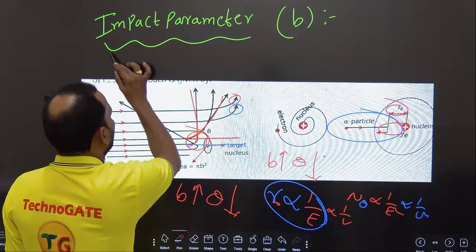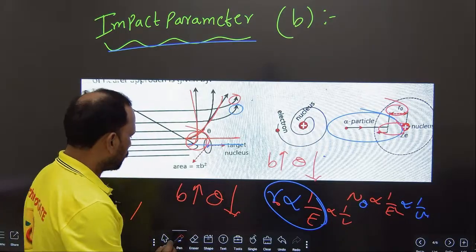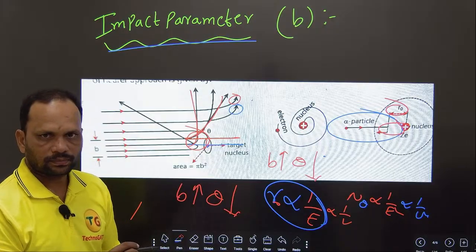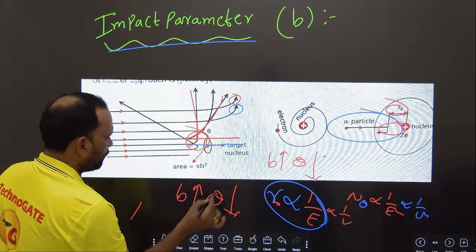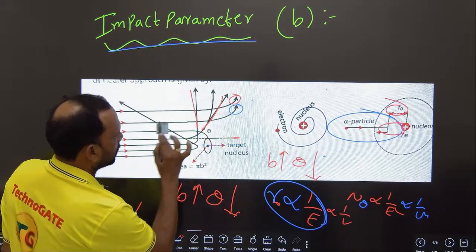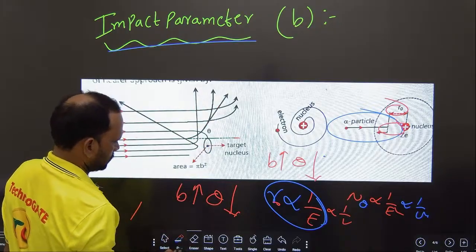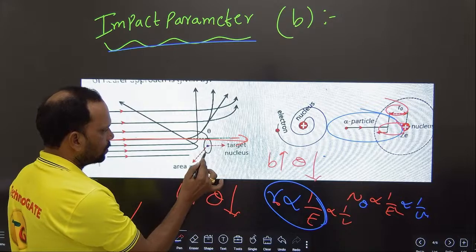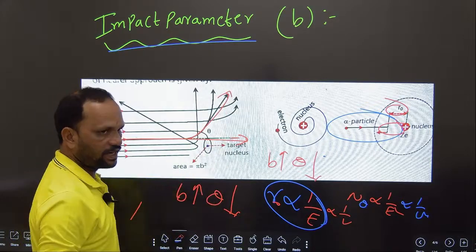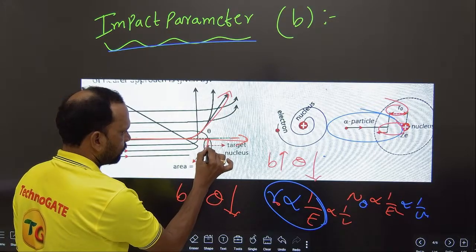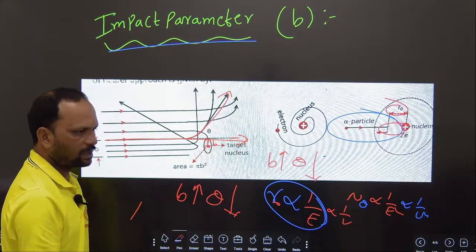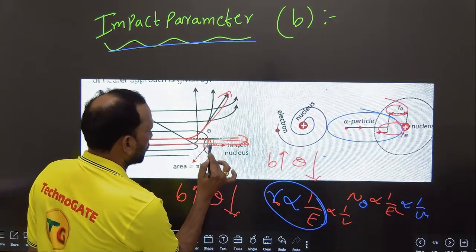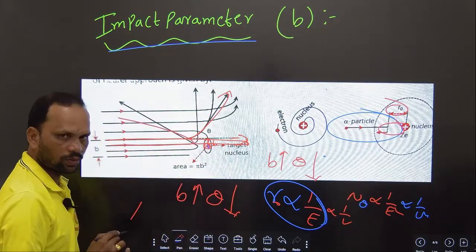Next is the impact parameter. Whenever an alpha particle comes towards the nucleus, if you draw a line from the nucleus, the perpendicular distance to the path of the alpha particle is called the impact parameter. For an alpha particle with a small impact parameter, the deviation is more.